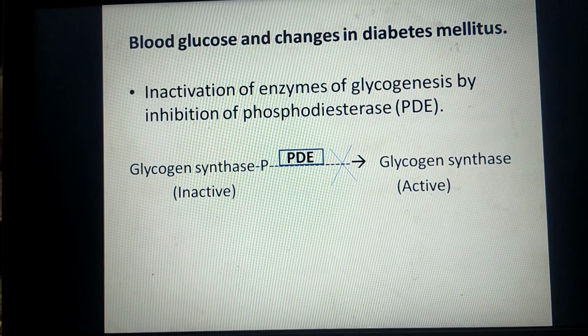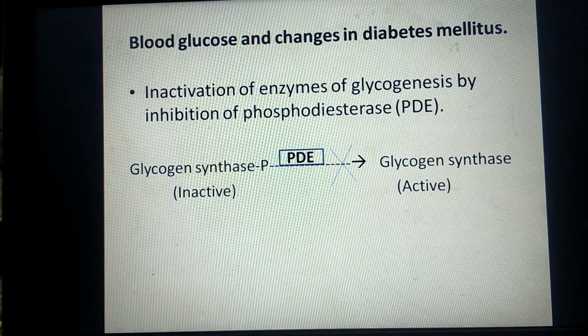Next is inhibition of glycogenesis. The insulin is required for the activation of enzyme phosphodiesterase. Now this phosphodiesterase enzyme converts the inactive glycogen synthase into its active form, and due to deficiency of phosphodiesterase enzyme, the glycogen synthase remains in inactive form, and hence glycogenesis, that is conversion of glucose to glycogen, does not occur in diabetic persons.